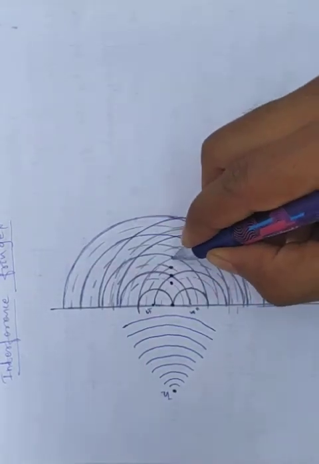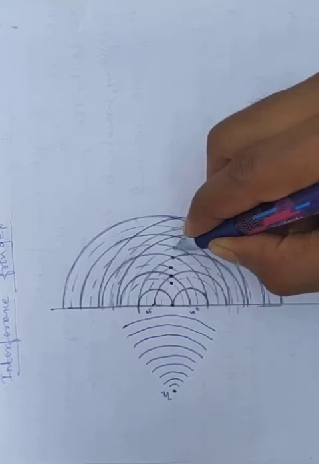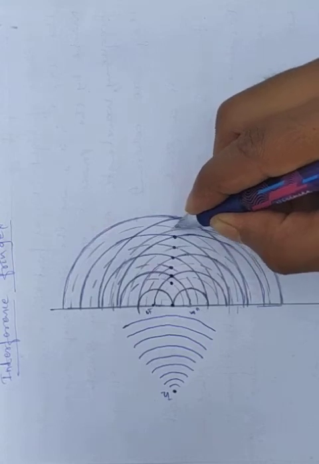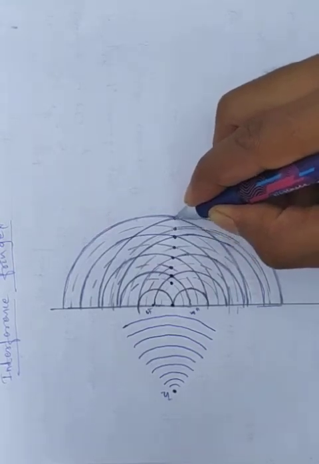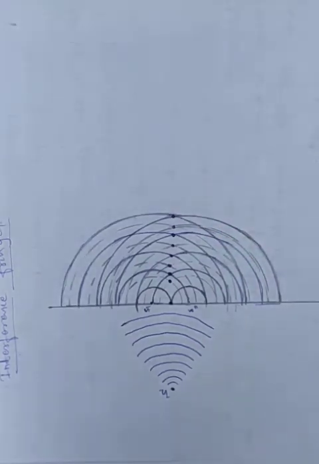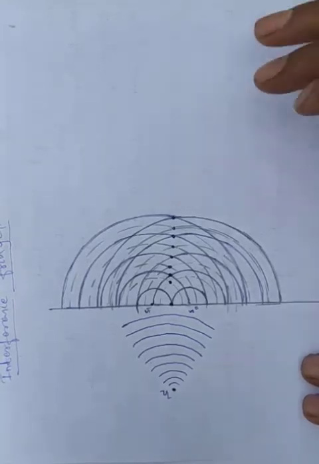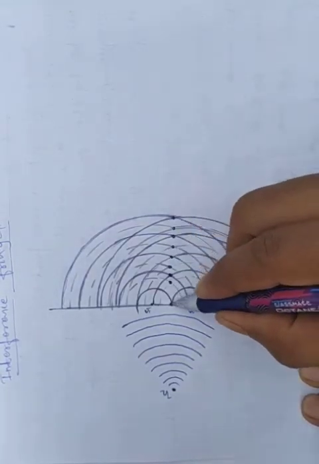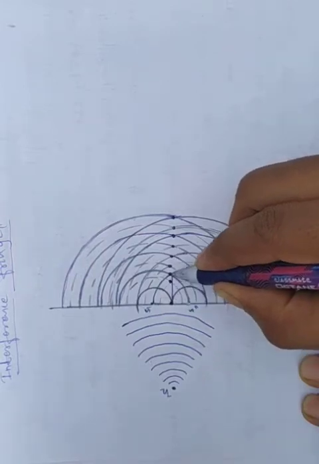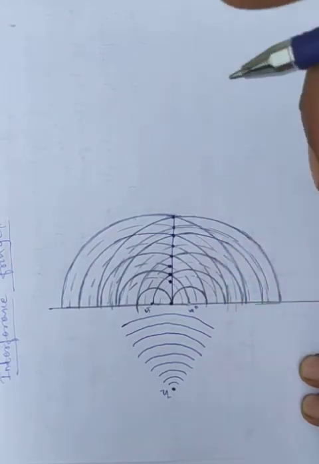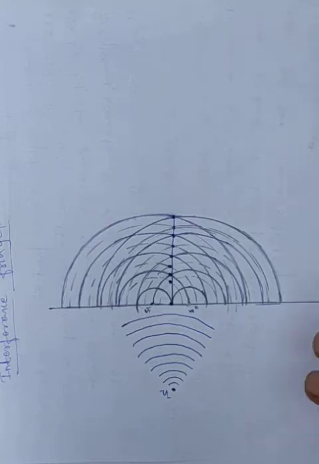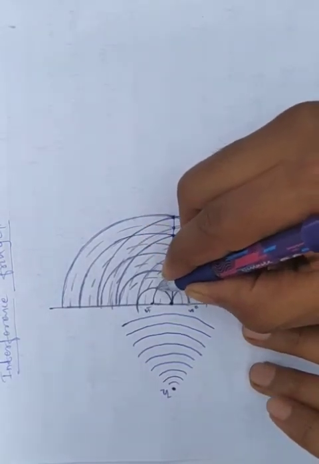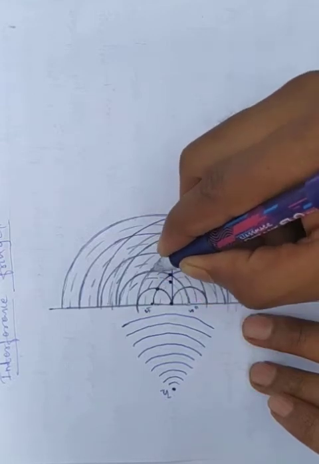Again crest and trough interact, and again it gives constructive interference. Observe carefully. Now we get constructive interference along this path, so we can draw a line like this. Observe carefully here. These two crests interact, giving constructive interference.